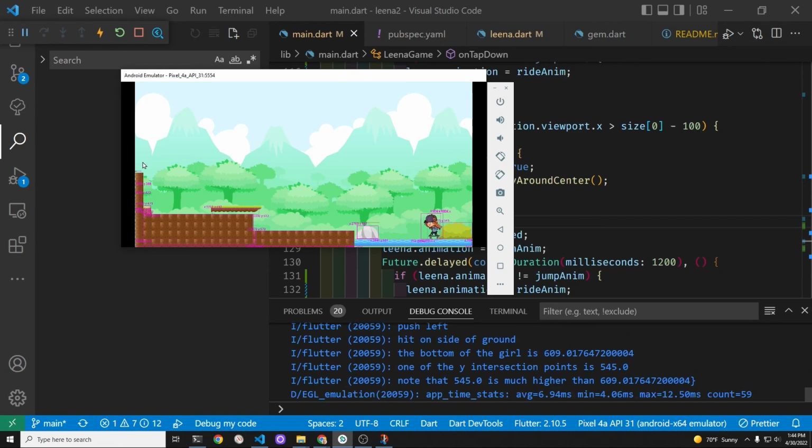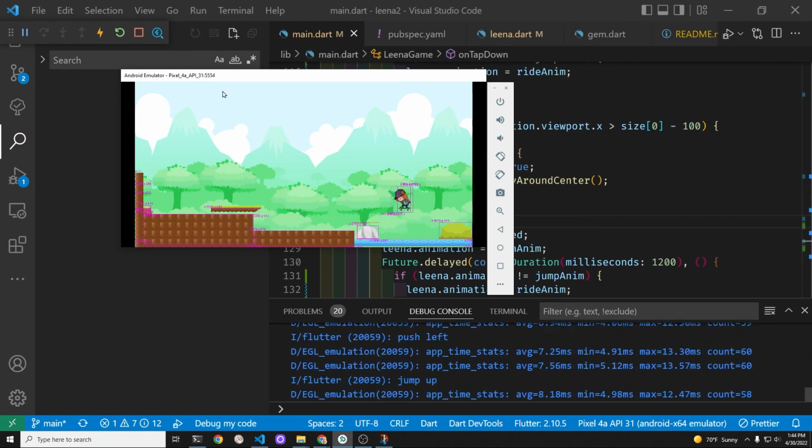In the next video, we'll display different types of gems based on the data in the map file.